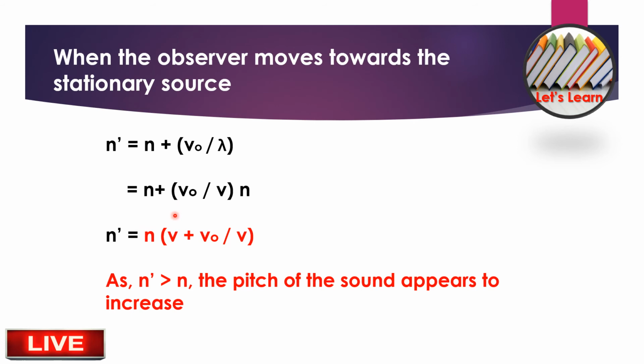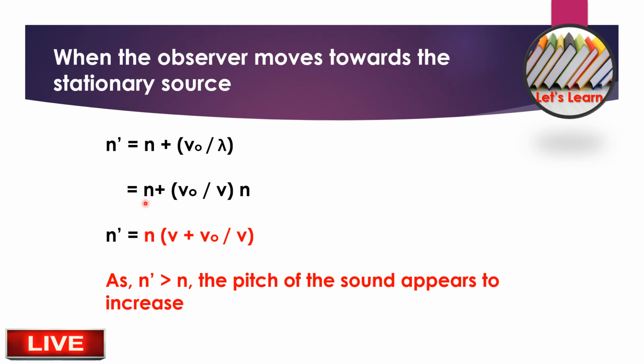In that case, we mentioned that this is V naught. So the number of waves crossing the observer will be the n waves in the distance O to A. In addition, we have considered O to O dash as V naught divided by lambda. Lambda is simply V by n, but here we are finding n prime. So n prime is nothing but V naught divided by lambda, so n prime is equal to n plus V naught divided by lambda.